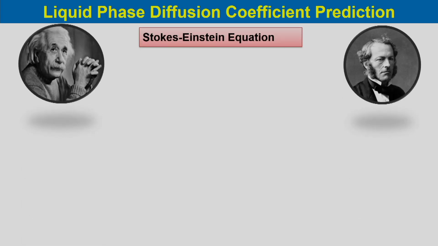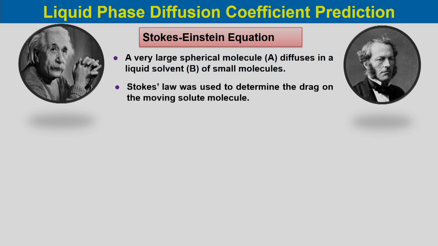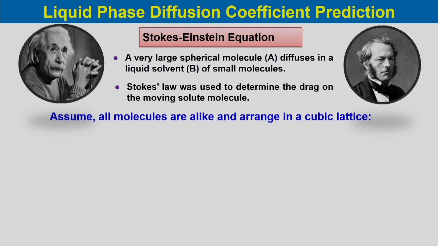Now, there is another equation known as the Stokes-Einstein equation. A very large spherical molecule A diffuses in a liquid solvent B of small molecules. In this case, Stokes law was used to determine the drag on the moving solute molecules. So, we assume all molecules are alike and arranged in a cubic lattice.